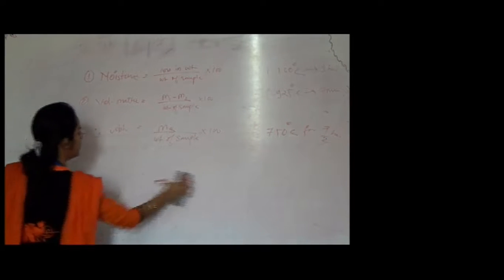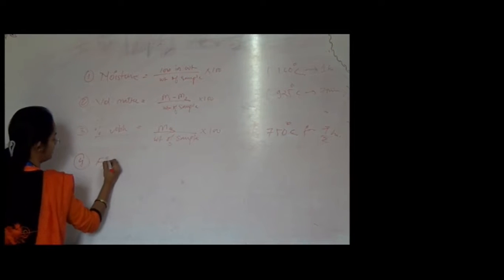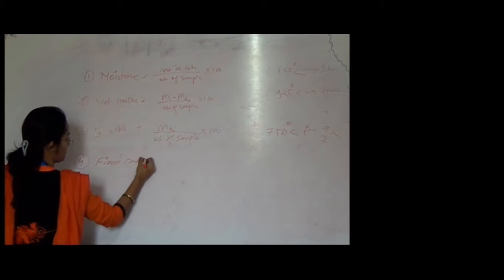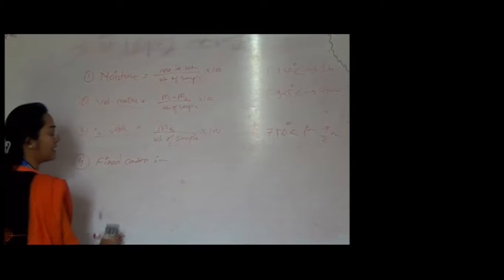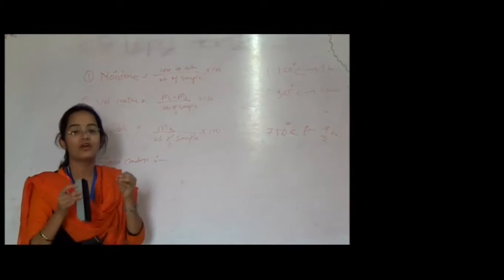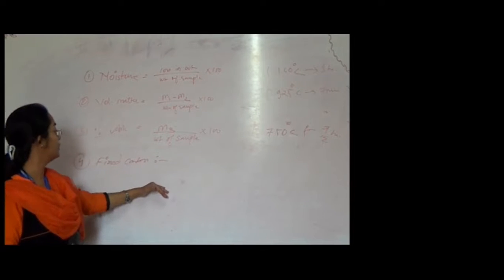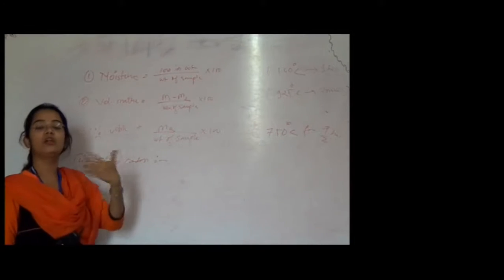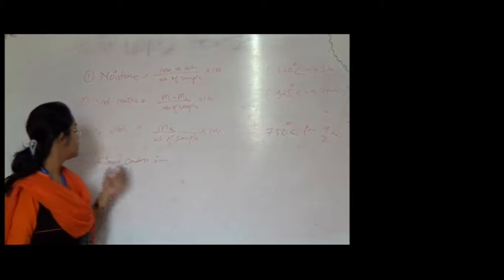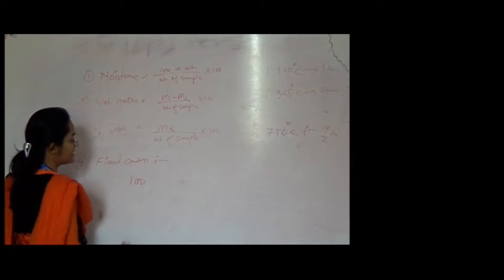After that, the next important parameter is fixed carbon. Its calculation is very simple. It determines how much percent of carbon is present in a coal. So we can say that the more this amount is, the better the quality of the coal. If the fixed carbon is more, the quality of the coal is very good. So it has a very simple formula.